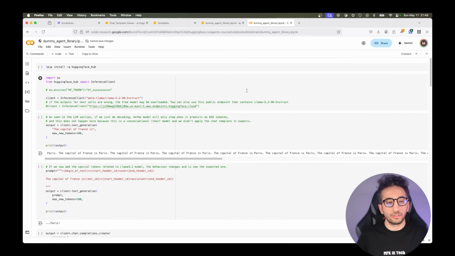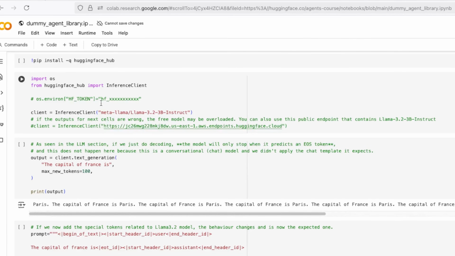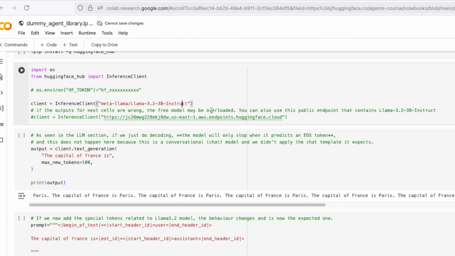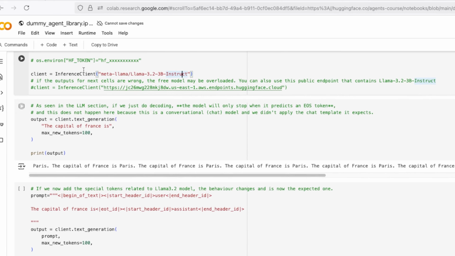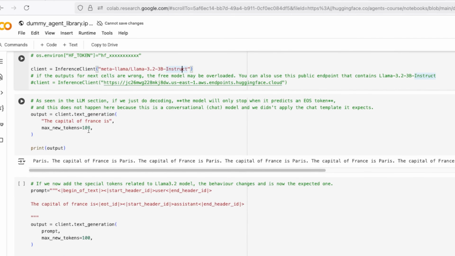In order to run this notebook, you need to get a token from your Hugging Face account. So let's see, we have that token. We will install the Hugging Face Hub, and via our token, we will run inference on the Meta LLM model. So we will use it as our client. There are a lot of models that Hugging Face serves for inference. So we have a client object, right?